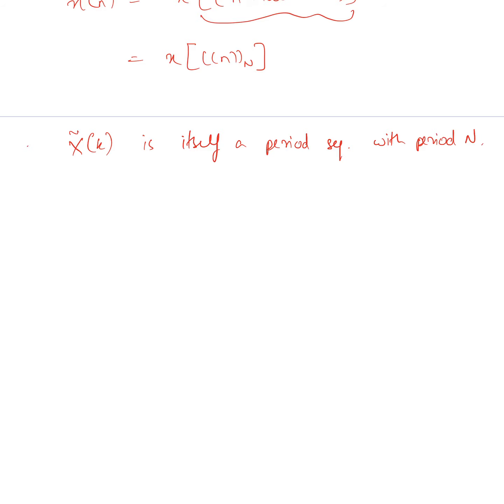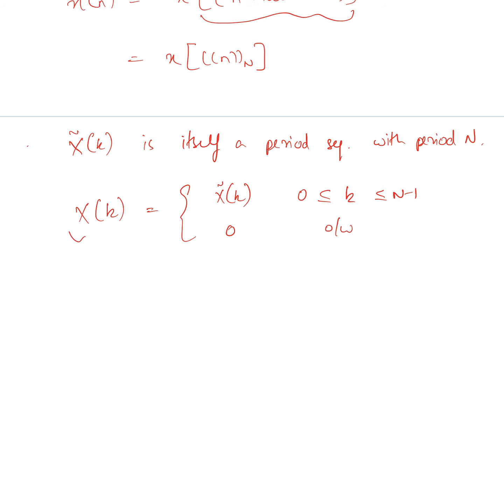So we can better visualize this by representing X of k as X tilde of k, which is a finite duration sequence between 0 to N minus 1. Otherwise it is 0.